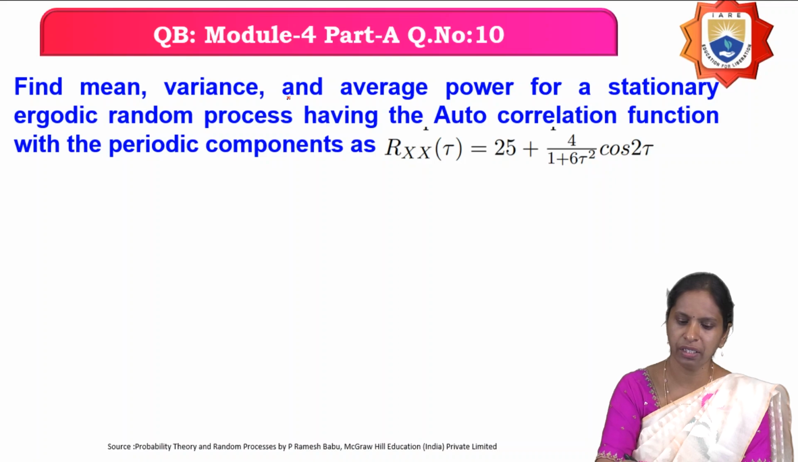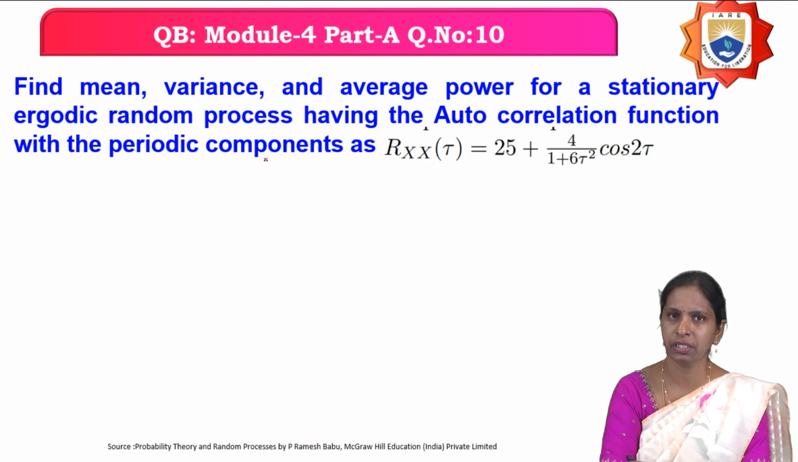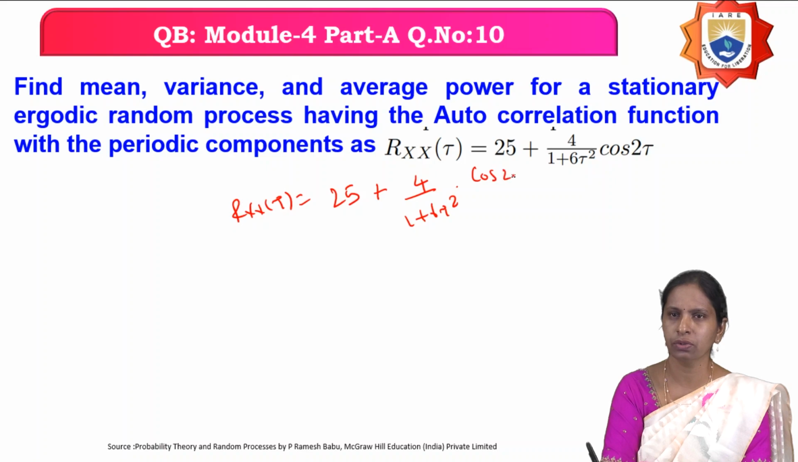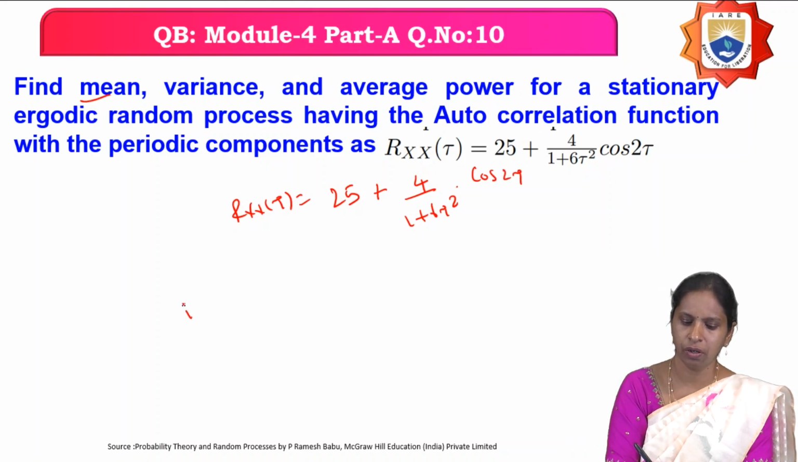The next question is to find the mean, variance and average power for a stationary ergodic process having the autocorrelation function with periodic components. They have given the autocorrelation function of the random process X of t as 25 plus 4 by 1 plus 6 tau square into cos 2 tau. What you have to calculate is the mean. So how do you calculate the mean?